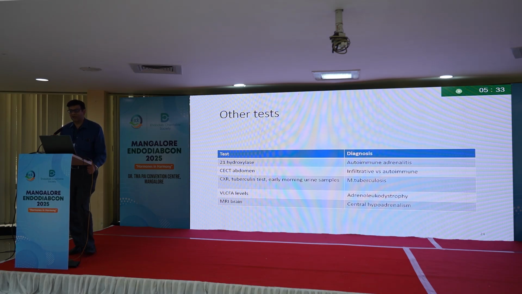Other tests that we would like to do on an OPD basis is the 21-alpha hydroxylase antibodies in some patients for diagnosing autoimmune adrenalitis. We do a CT scan of the adrenals and an MRI brain if you are suspecting secondary adrenal insufficiency. And for ruling out tuberculosis, of course, chest X-ray and tuberculin test is what we do. And very long chain fatty acids can be done for adrenoleukodystrophy.